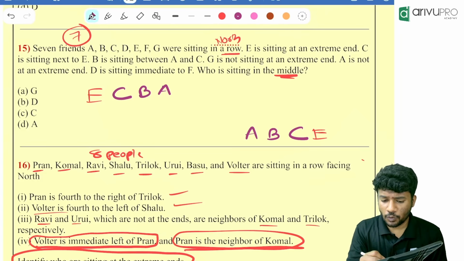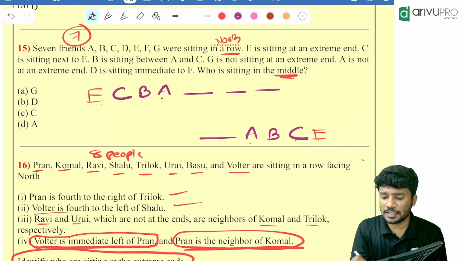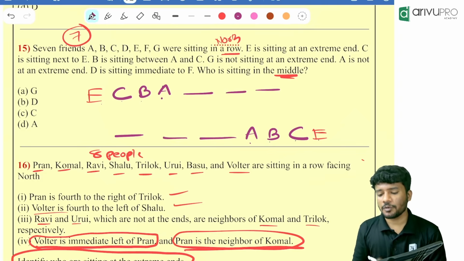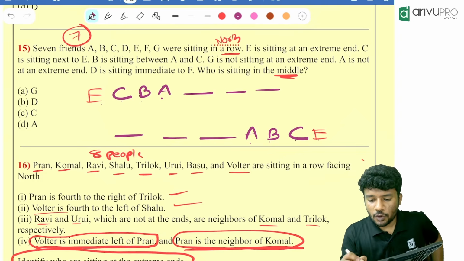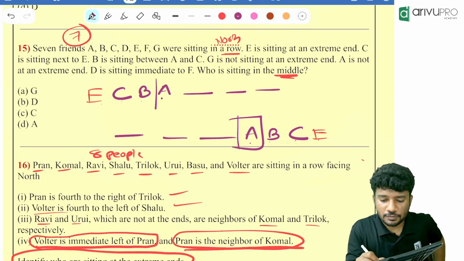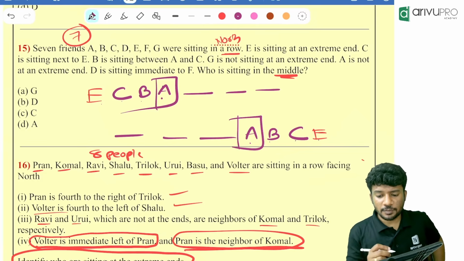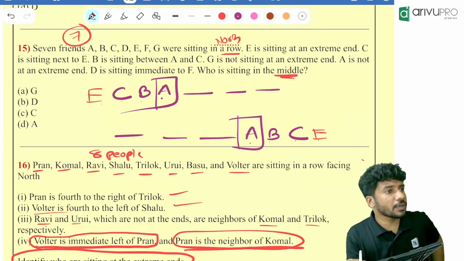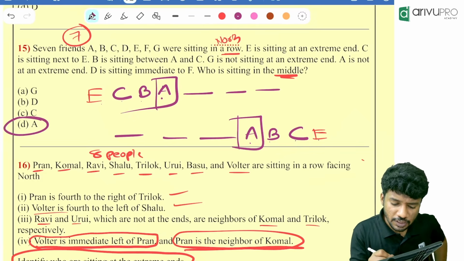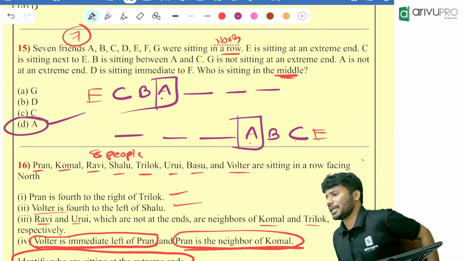7. Now, already E, C, B, A is done. Then how many more people? 3 more people. Then already A, B, C is done. That means how many more people? 3 more people. Now the question is, who is sitting in the middle? No matter what, A is sitting in the middle, right? Why? Because 3 people are to the right, 3 people are towards the left. So answer is what? A.